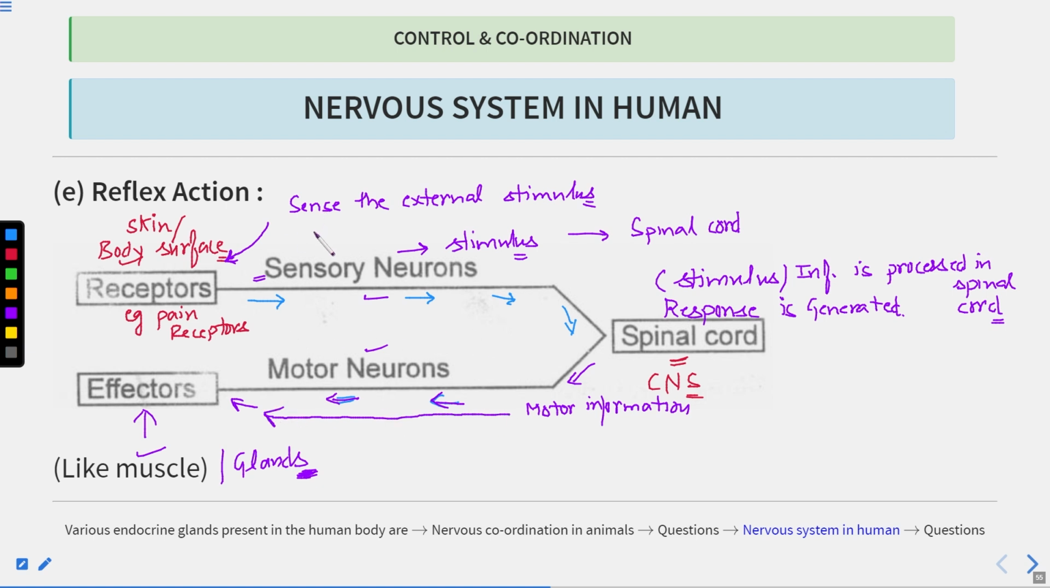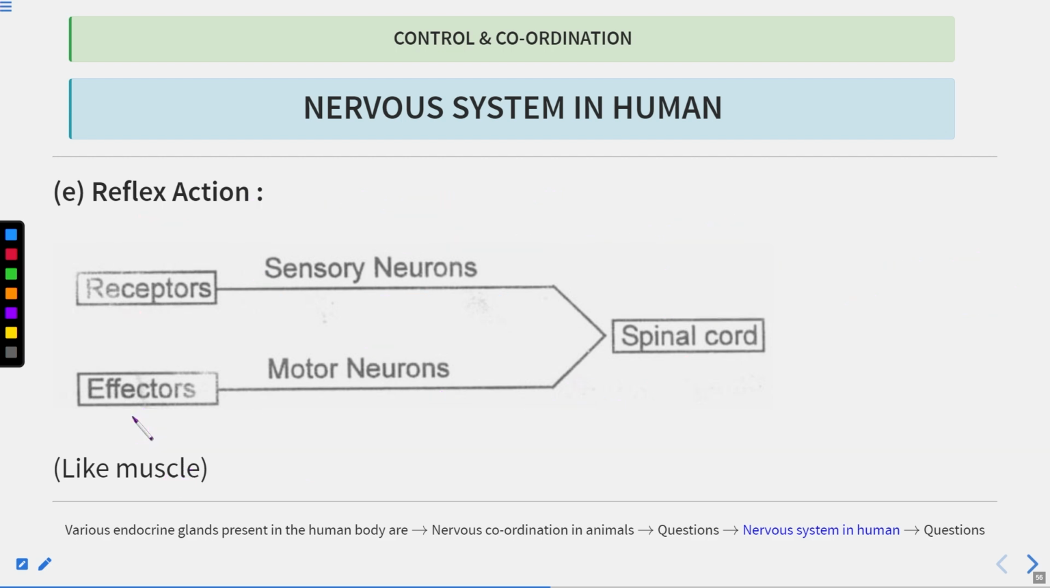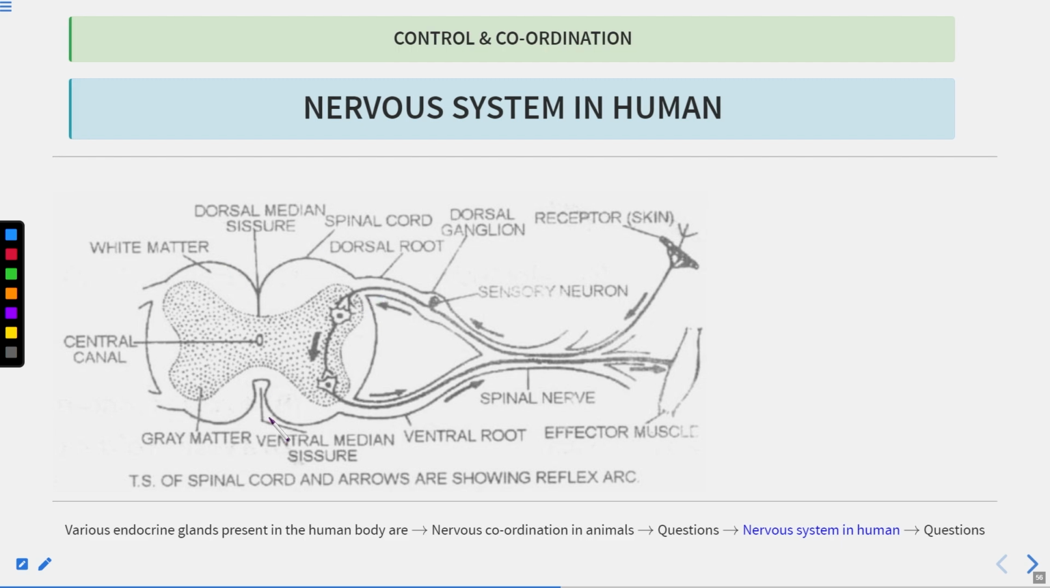Clear? So this is known as the reflex action. Also, you can say this is a reflex arc. Clear? So here, whenever the effector organs such as muscles receive the information, a response will be generated, and then you will remove the hand from the hot object. Now this is the TS of the spinal cord, and the arrows show the reflex arc.